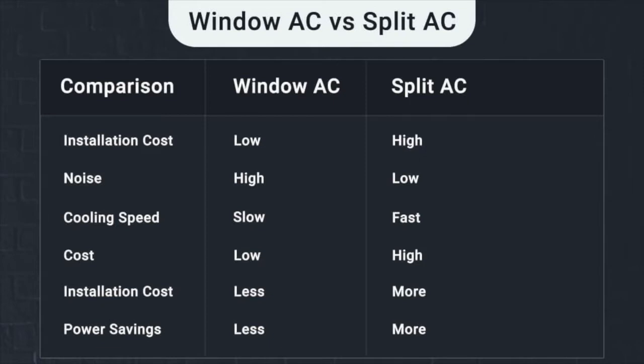Now the noise level in window AC is high as compared to the split AC. This is because the compressor in the window AC is all in a single unit and the noise is due to the compressor. Whereas in split, the compressor is outside the room and that's why the noise is low.